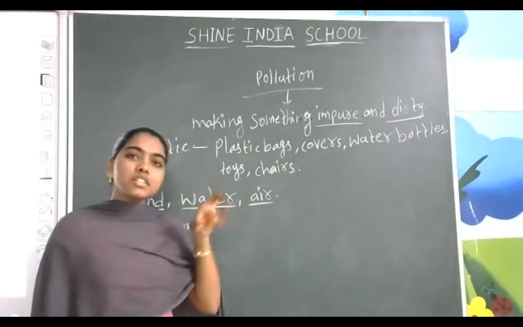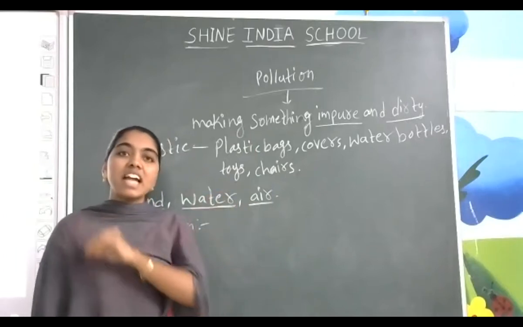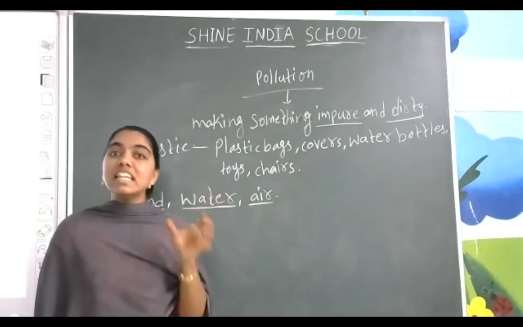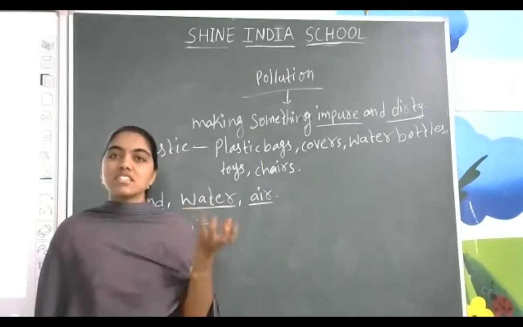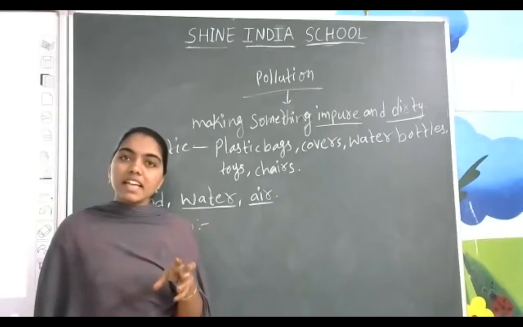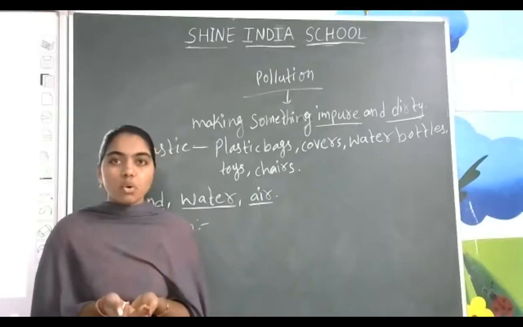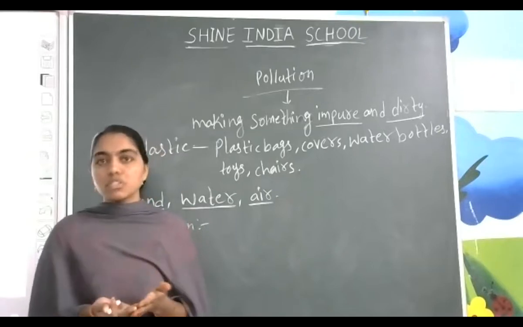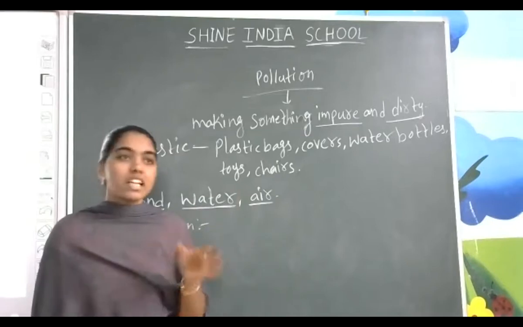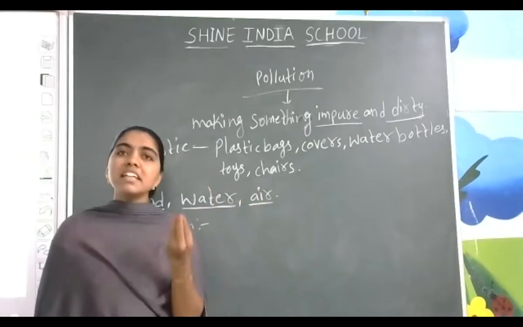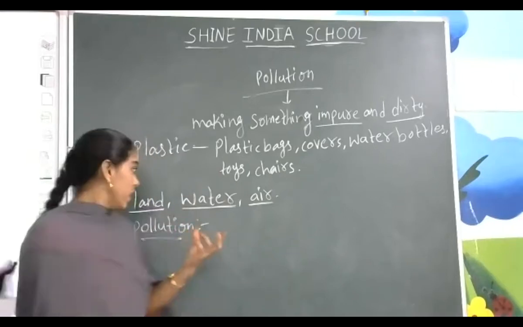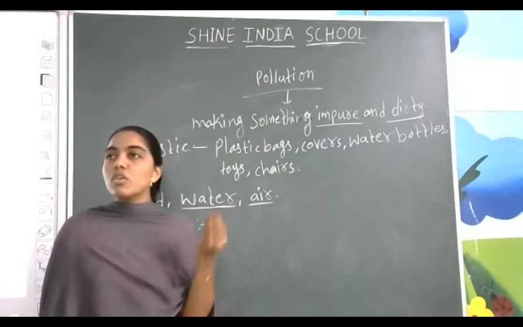Means if we use plastic vigorously, continuously, daily, it takes hundreds and millions of years to get digested into the soil. Suppose a banana peel is there for 2 to 3 days, it can be converted into the soil, it can be digested into the soil. But the plastic cover cannot get into the soil, cannot be dissolved into the soil. That was the problem.